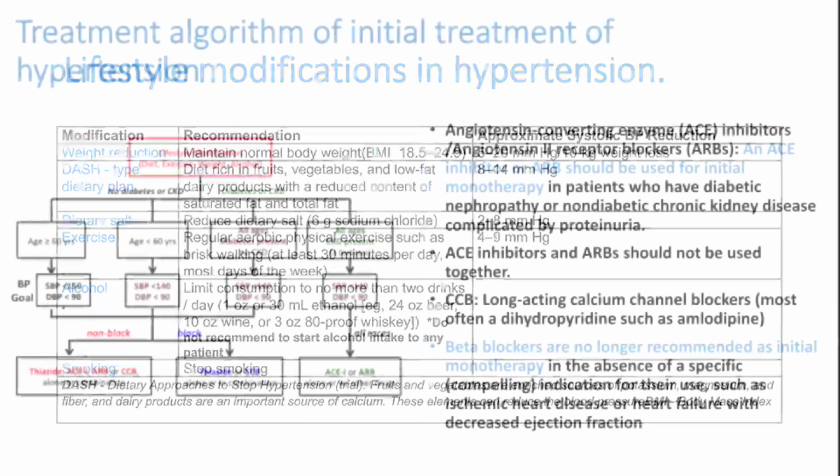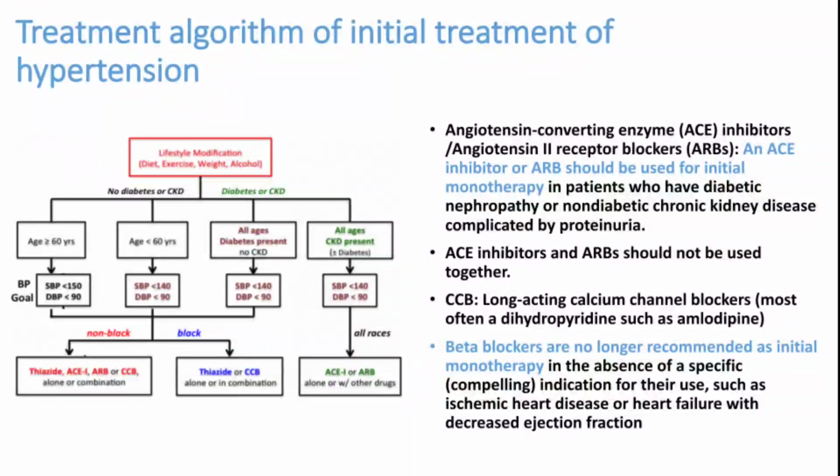Previous guidelines say the ABCD approach. ABCD approach means A is AC inhibitor or ARB, B is beta blocker, C is calcium channel blocker, D is diuretic. Any of these drugs can be started as a first line drug. But the current approach says ACD approach, that beta blockers are removed from the first line drugs. There are multiple reasons for that, but there are definite indications for beta blockers.